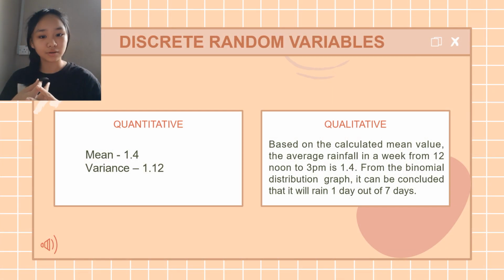Now, let's take a look at the data explanation for discrete random variables. For the quantitative, we calculated the mean and variance, where mean is 1.4 and variance is 1.12. And on the qualitative aspect, we concluded that based on the calculated mean value, the average rainfall in a week from 12 noon to 3 p.m. is 1.4. And from the binomial distribution graph, it can be concluded that it will rain on 1 day out of 7 days.